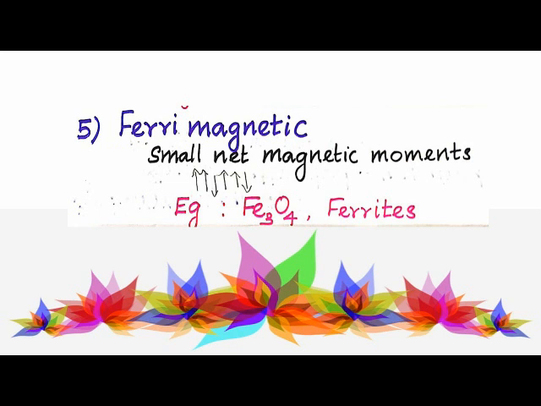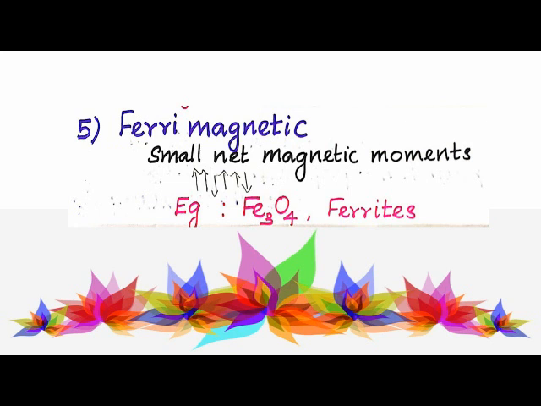When we see the alignment, suppose 2 parallel means 1 antiparallel. So the net is 1. So a small net magnetic moment. Due to small net magnetic moments, the ferrimagnetic property arises.